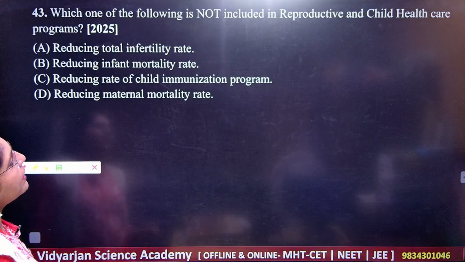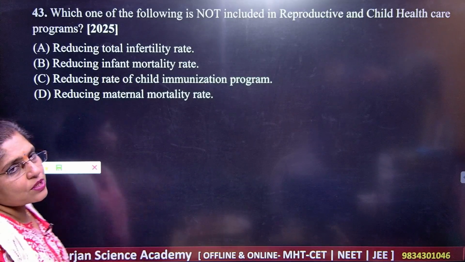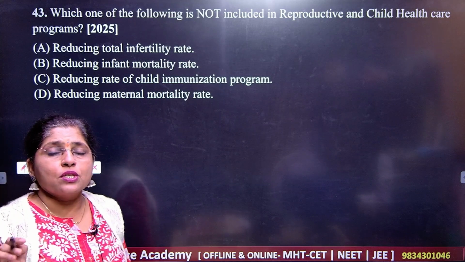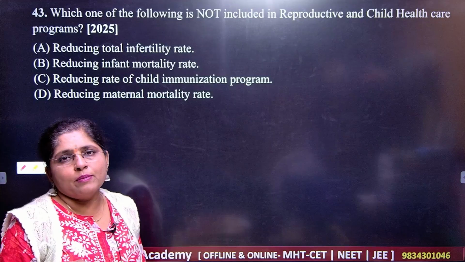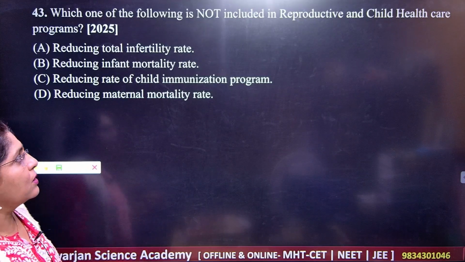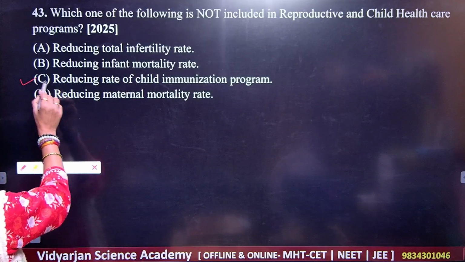Okay, next question number 43. Which of the following is not included in the reproductive and child care programs? Students, please remember, at least one question will be compulsory from this program, that is the mother and child welfare program. So do all the parts from this very perfectly. Okay, so what should be your answer? C is the correct answer.